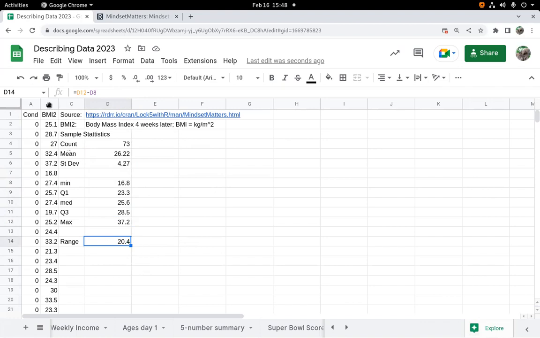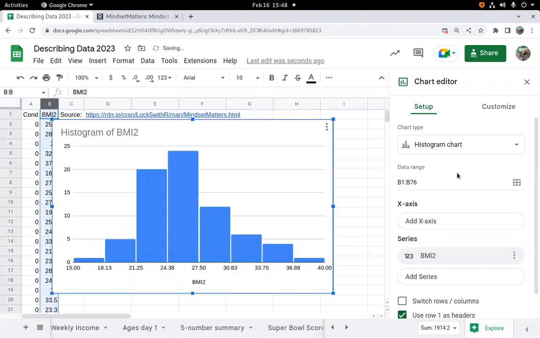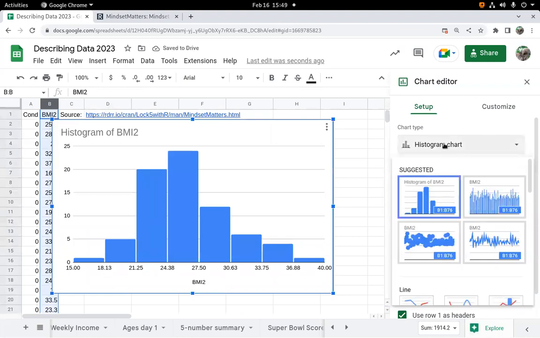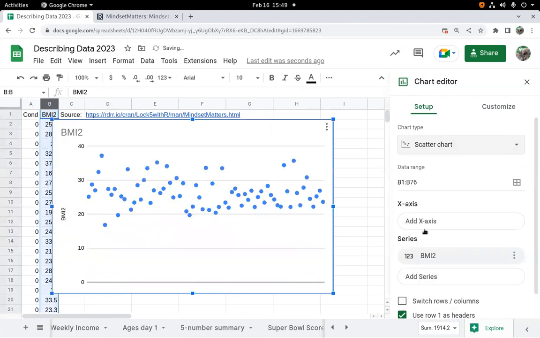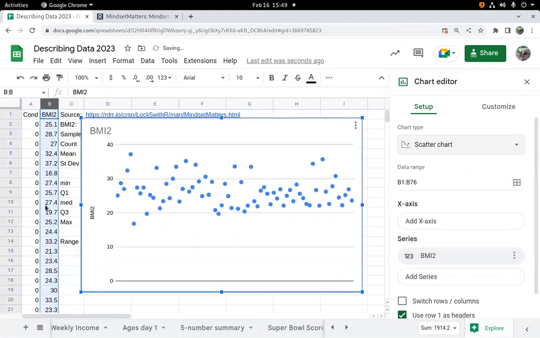And the easiest way to make a histogram in a spreadsheet like Google Sheets is to just say, hey, make me a chart. And sometimes it'll guess correctly and make a histogram, but sometimes it won't, and it'll try to do a scatter plot. Note, on a single variable, a scatter plot is less than meaningless. It's garbage.